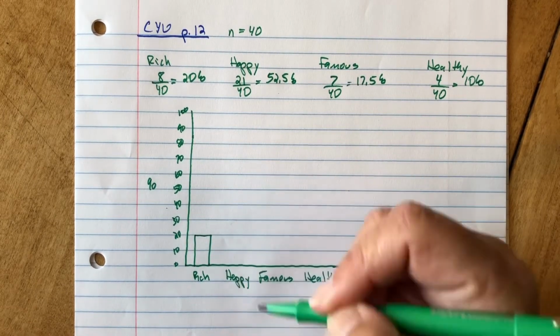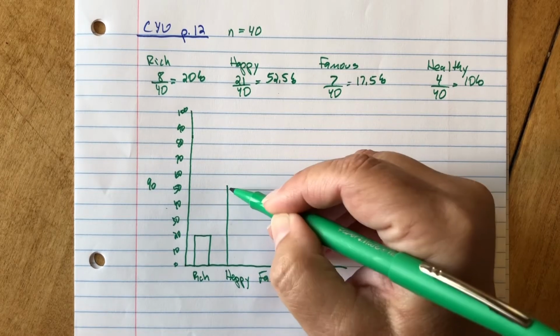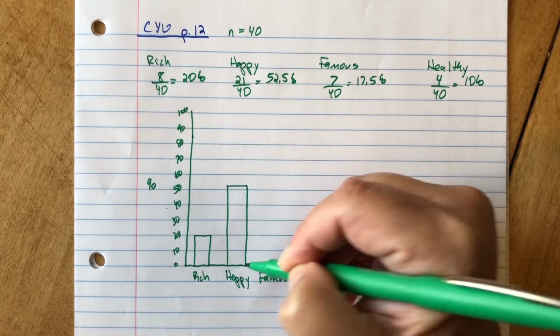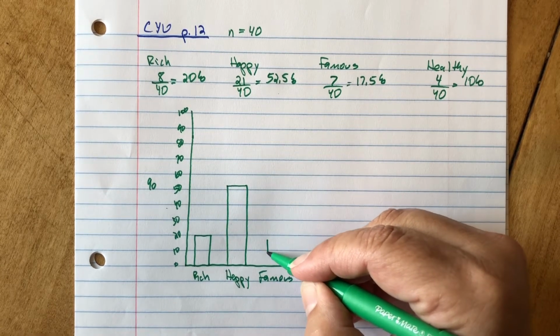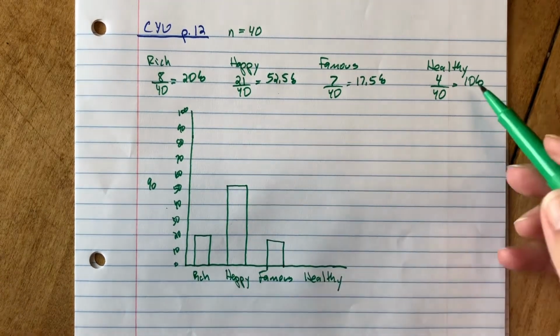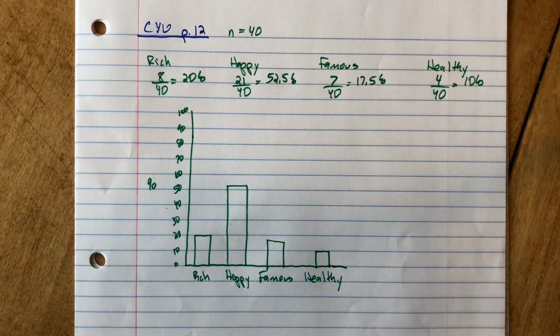Okay, so rich is 20%. It's going to come up to 20%. Happy is 52.5, around there, I guess. Famous is 17.5, so a little shy of 20. And healthy is 10%. Okay? So that is a relative frequency bar graph. Again, relative frequency is just a fancy way of saying percentage. And let's describe what I see.